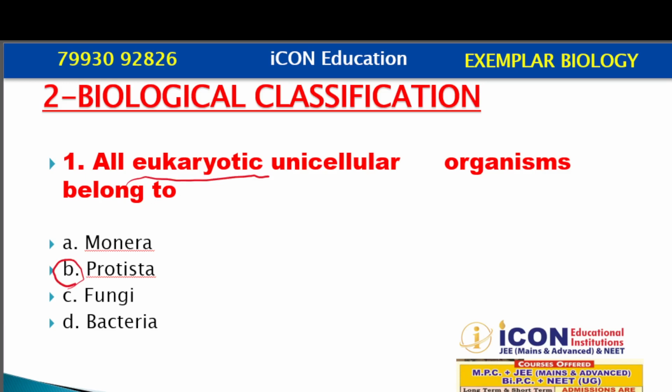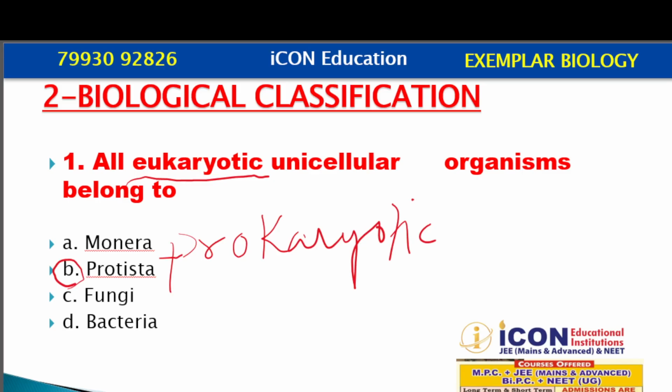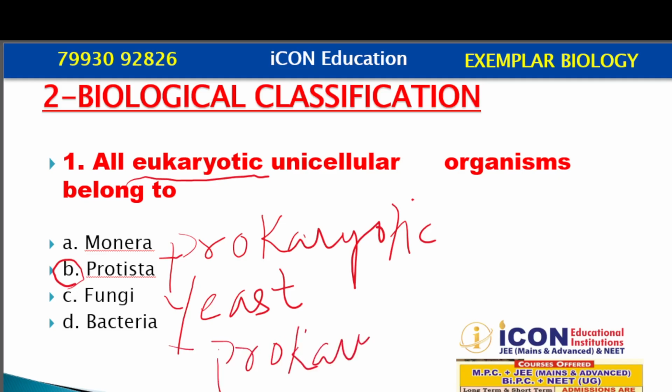When we talk about Monera, they are unicellular but they are prokaryotic. Unicellular prokaryotic. Fungi, in that, yeast is unicellular eukaryotic, others are multicellular. Bacteria are also prokaryotic. So the correct answer is Protista. All unicellular eukaryotic organisms belong to kingdom Protista. Is it clear, students?